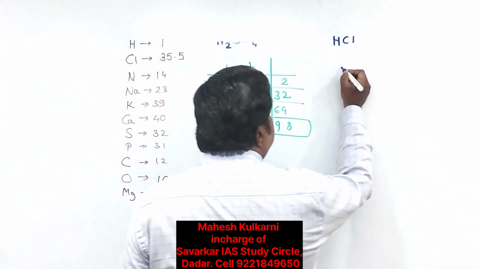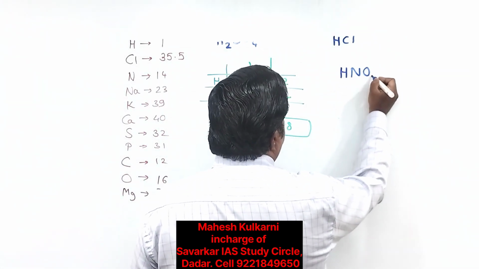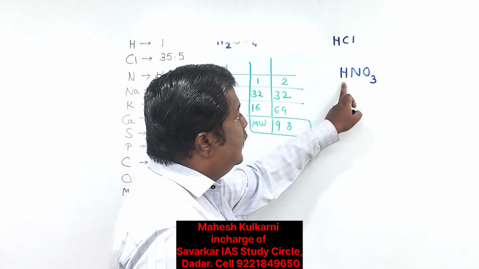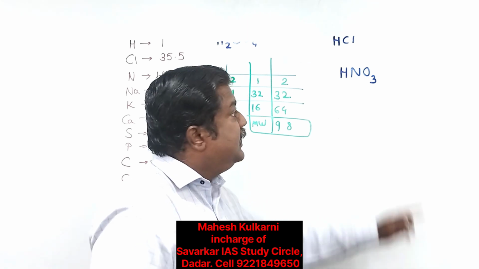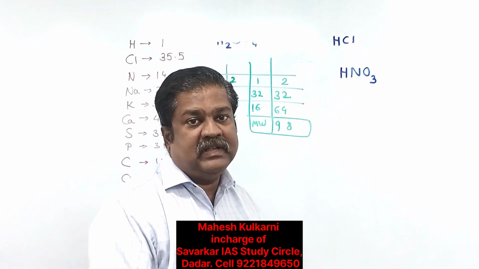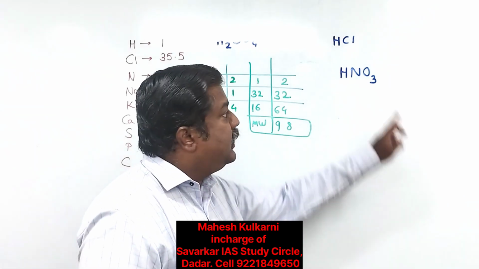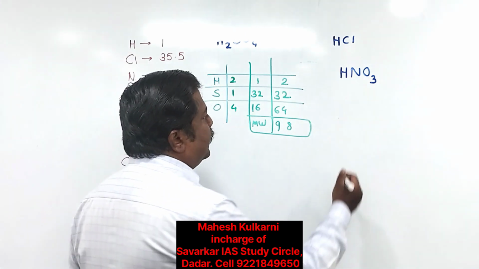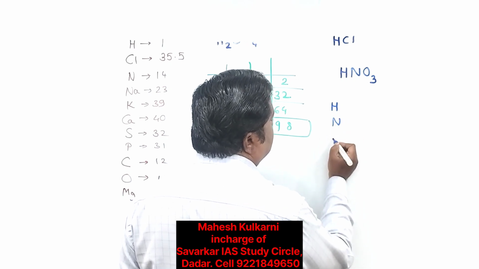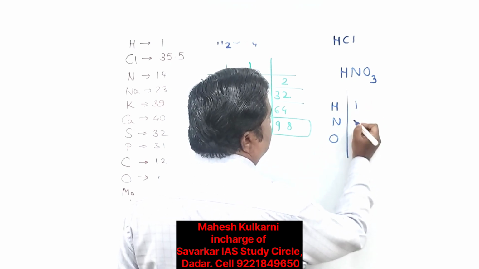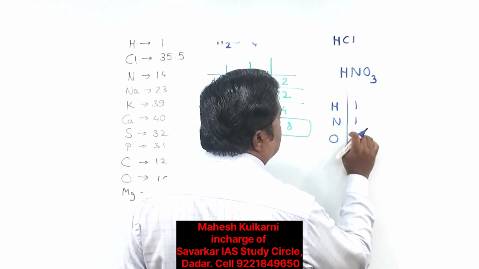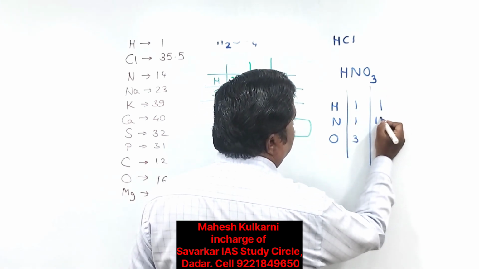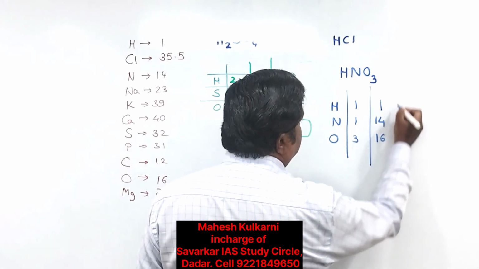Next formula, nitric acid. It is HNO3. Orally, hydrogen 1, nitrogen is 14, that means 15, and 16 threes are 48. So 48 plus 15 is 63. We can calculate this way: hydrogen 1, nitrogen 1, oxygen number of atoms 3, weights 1, 14, and 16.